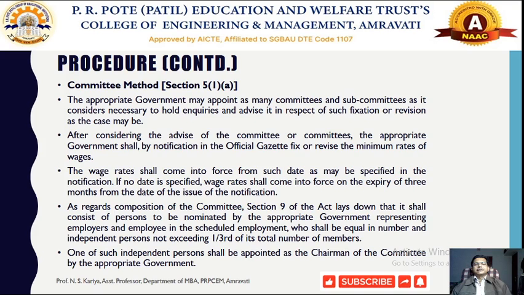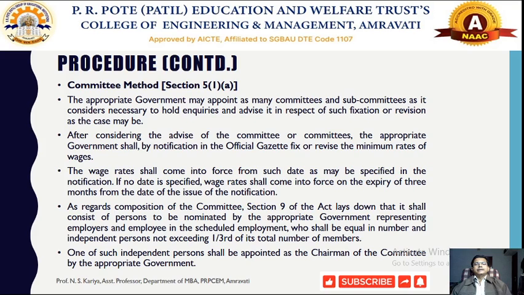Now under this committee method, the appropriate government will decide on different committees or subcommittees, and those subcommittees will report to the appropriate government. The appropriate government can appoint several committees or subcommittees, and they will hold inquiries and, after conducting these inquiries, provide advice for fixation and revision of minimum wages of workers to the appropriate government.